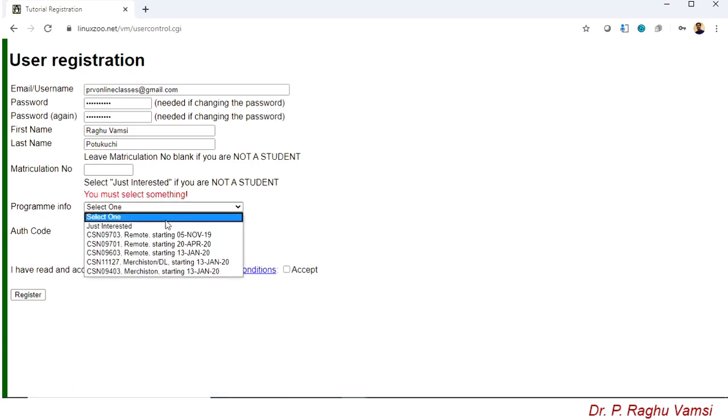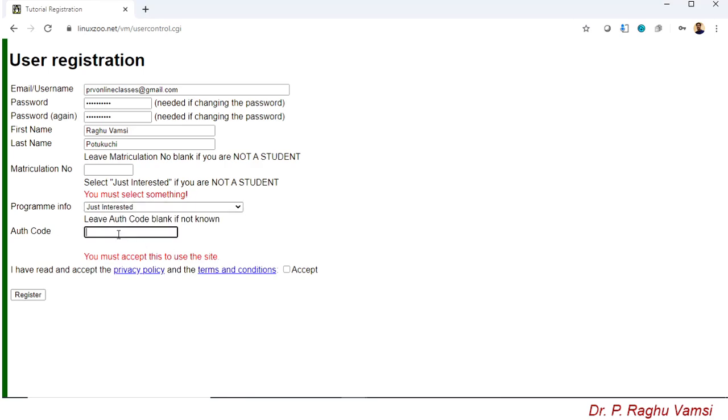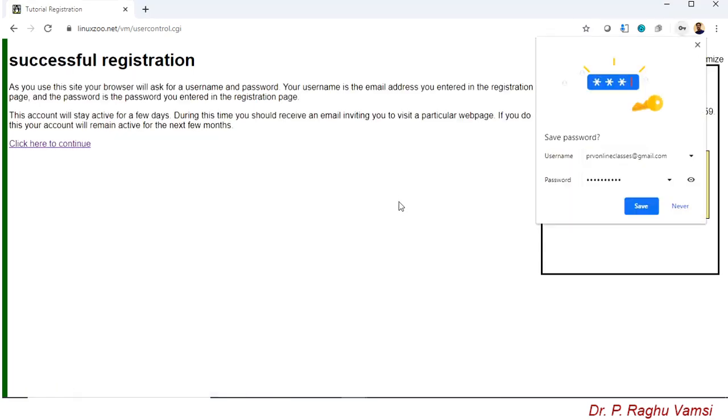So here select something. You must accept the terms and condition. Okay, here accept the terms and condition and say register. So on successful registration, you will get the email ID there.